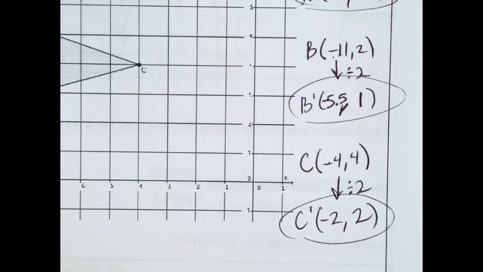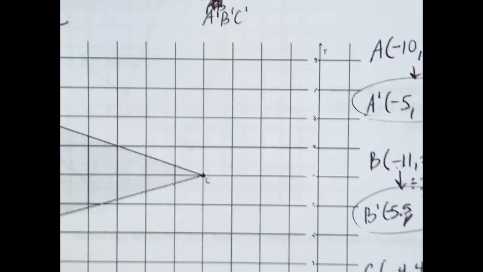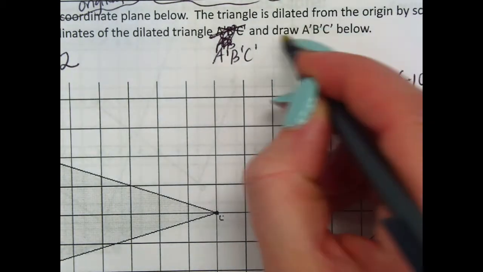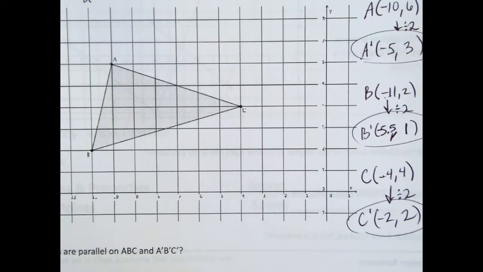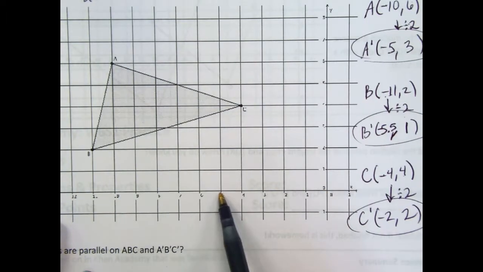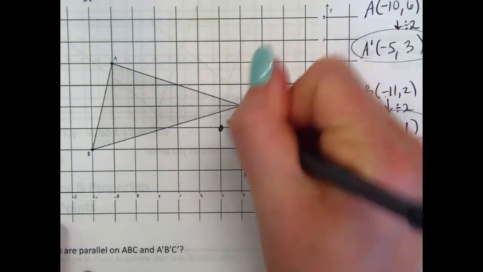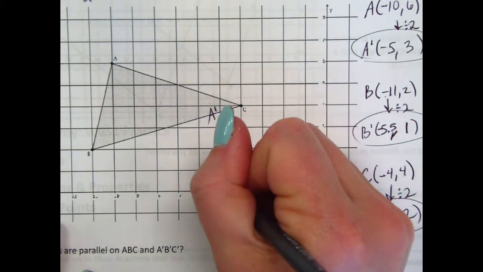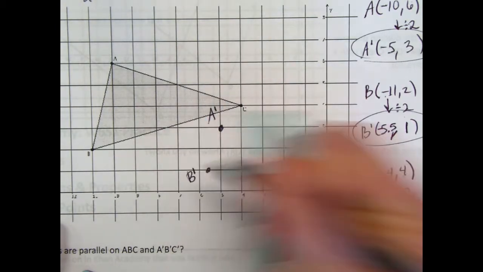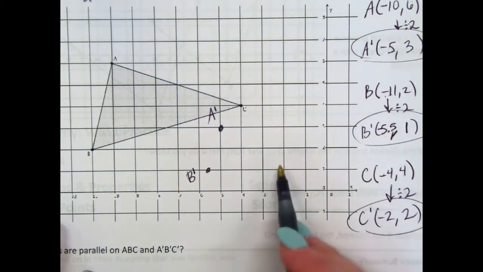The next step is to draw A prime, B prime, C prime below. So I'm going to plot these points. We have -5, 3 is A prime. We have -5.5, that's the middle of 5 and 6, and 1 is B prime, and -2, 2 is C prime.